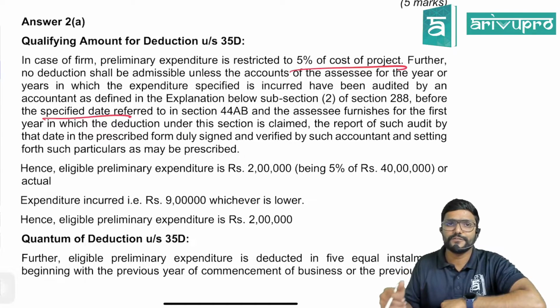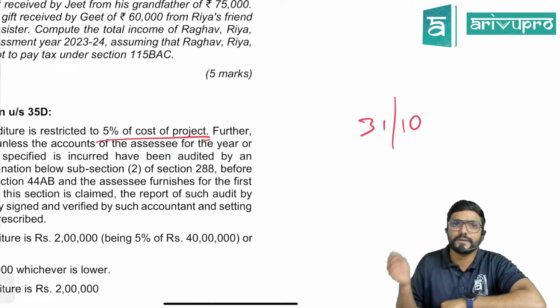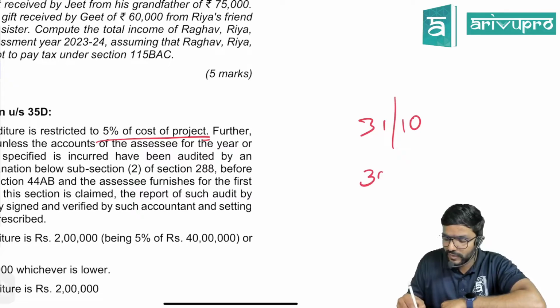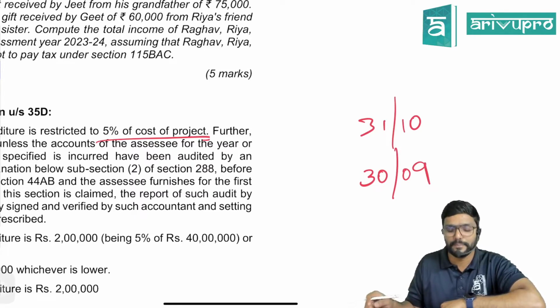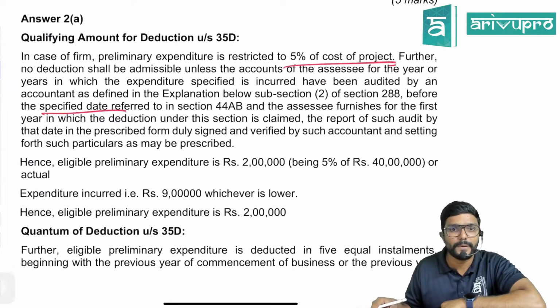So for those assessee for whom tax audit is applicable, what is the due date? 31st October of the assessment year. So 1 month before that means which month? What is the date, sir? 30th September, guys. 30th September. Okay.